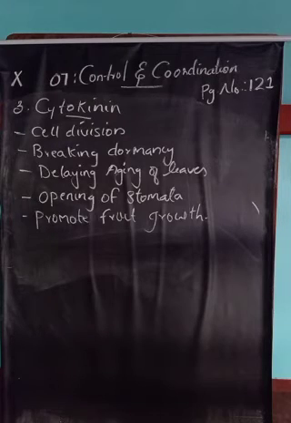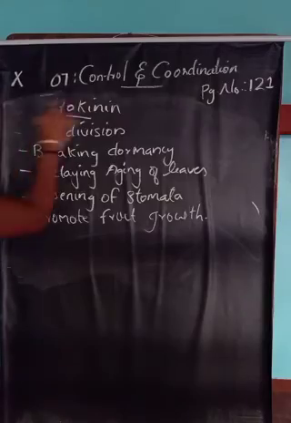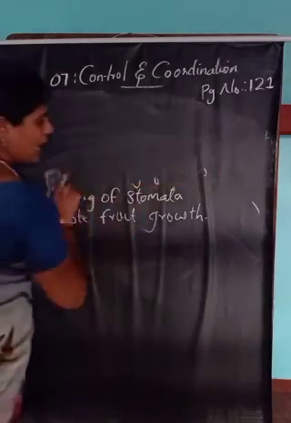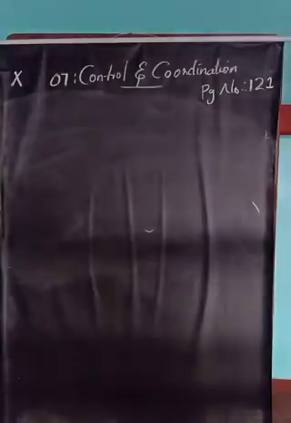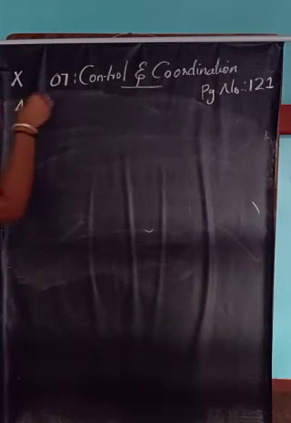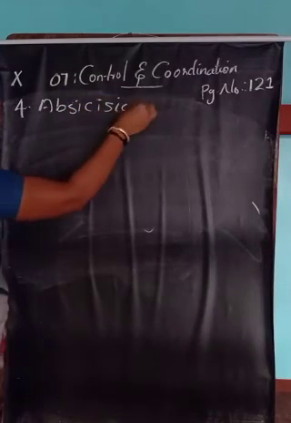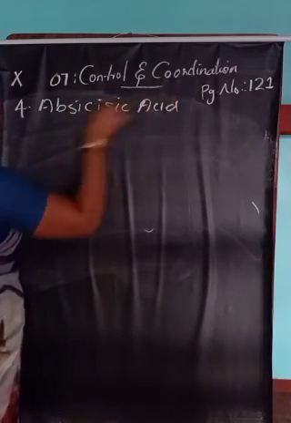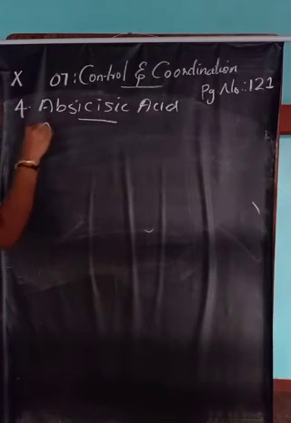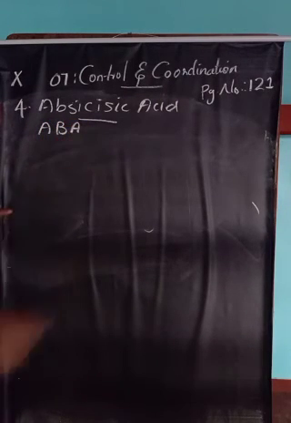So these are the 3 growth promoter hormones. Now we are discussing growth inhibitor hormones. There are 2 growth inhibitor hormones. The first one is abscisic acid, also written as ABA.